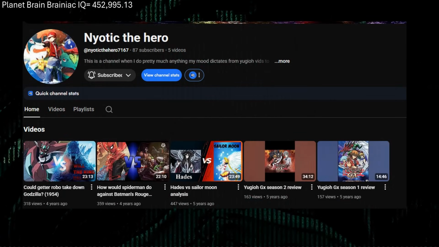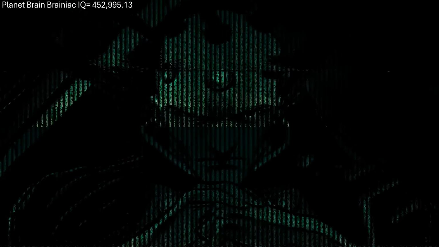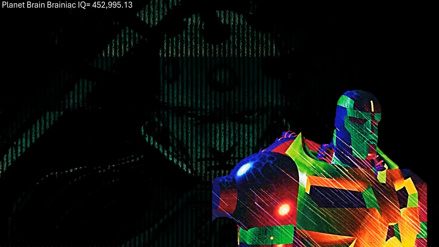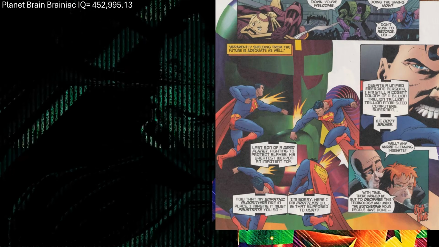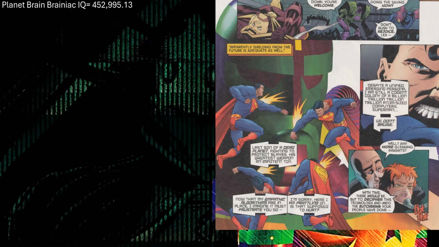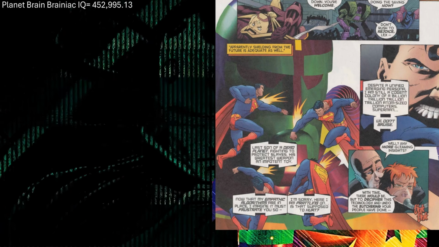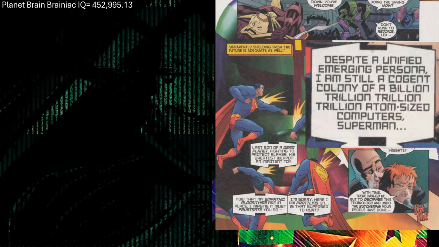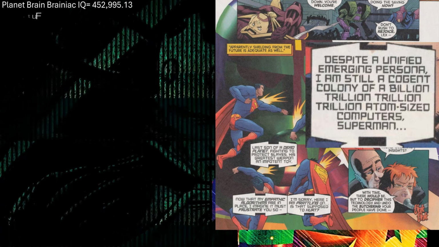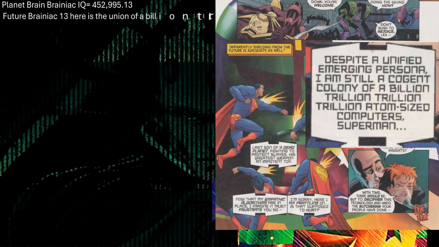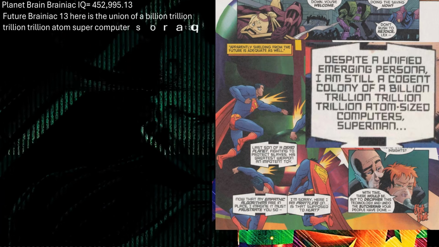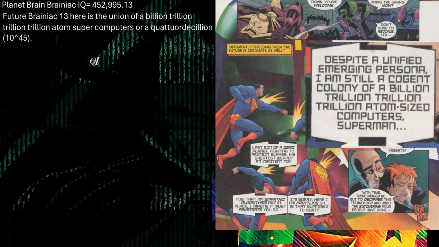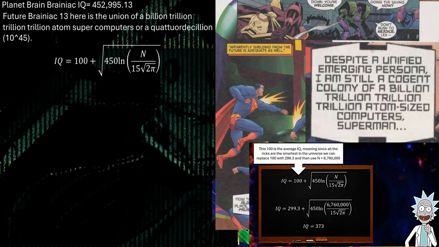Now again, from my pal Niantic, he was able to find a future version of Brainiac, where all of his cells should be more advanced than anything in the past, including the planet Brainiac. And then not just that, all of his cells work in unison to power the giant Brainiac. And the number of cells that are working are at the atomic size, and there is a billion trillion of them. Now you might think that this makes a multiplier of 10 to the 45 or a quattrodecillion times more, but it actually doesn't. Instead, we need to calculate it like I did in my Rick Sanchez video.